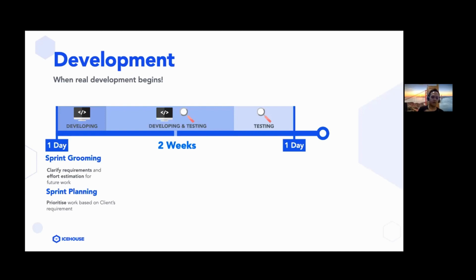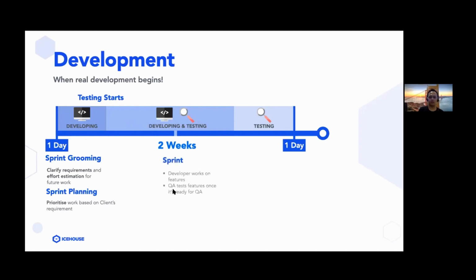And after the sprint planning meeting, on the Monday, we start the sprint. During the first 1 or 2 days, there won't be any testing yet because there's not really any working software that we could test. So there's only development happening here, right? And after 1 or 2 days, then testing actually starts. And this is why there's a picture here saying development and testing.